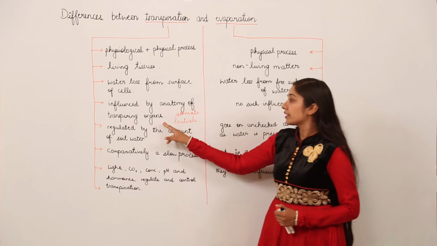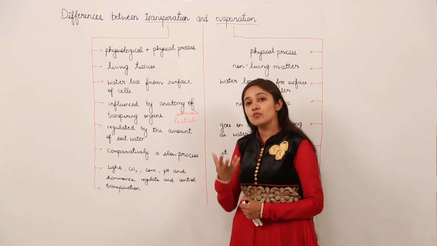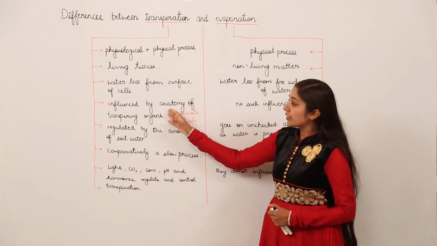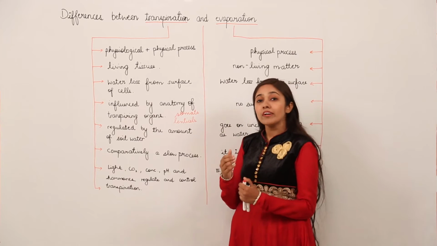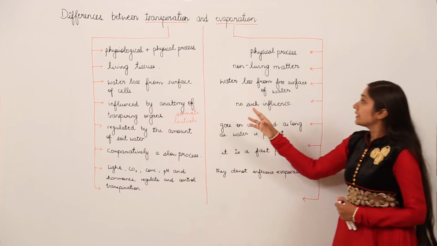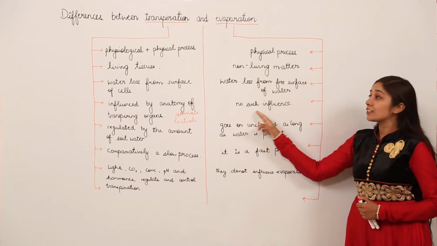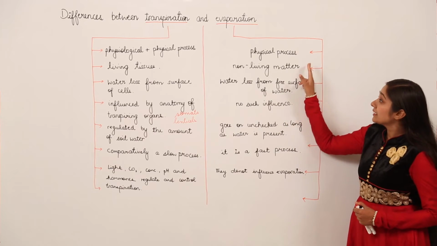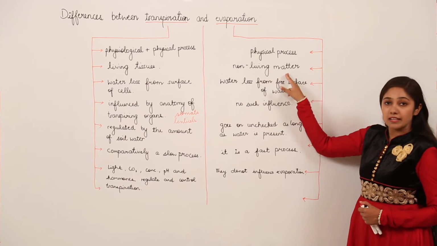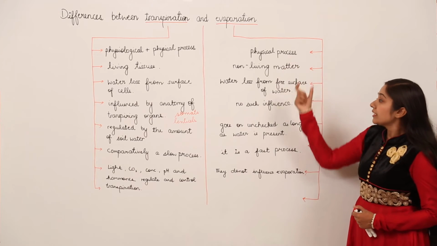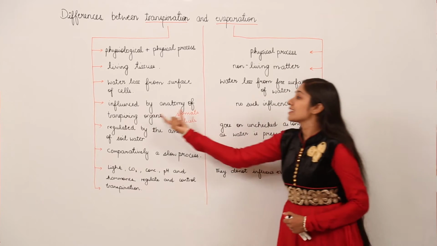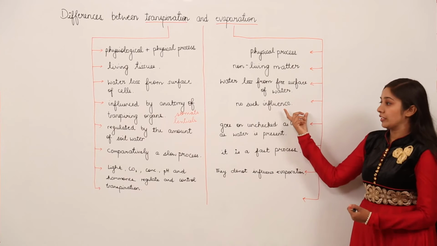These transpiring organs are stomata, lenticels and mesophyll cells, or spongy cells, from where water loss takes place. In the form of what? In the form of water vapor. Next, in case of evaporation, there is no such influence because it is taking place in non-living matter and it is a physical process. There is no such influence of transpiring organs in case of evaporation.